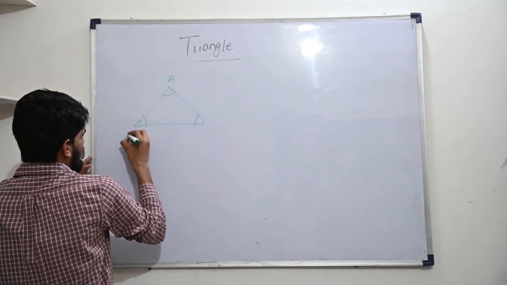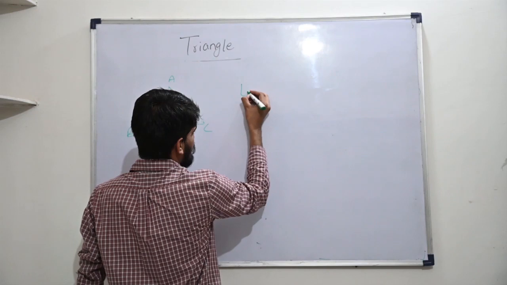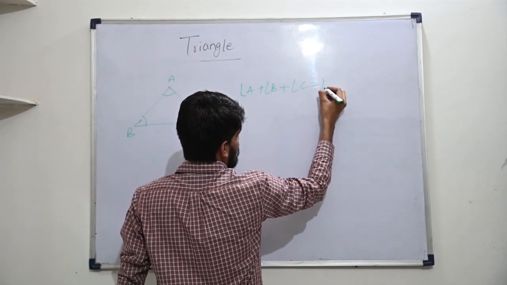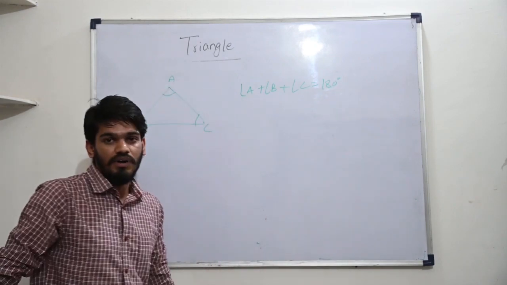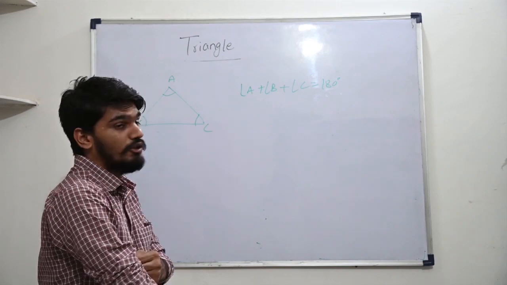Let's give the vertices the names A, B, C. What we have to prove is that angle A plus angle B plus angle C is equal to 180 degrees. This is also known as the angle sum property of a triangle. How are we going to prove this?